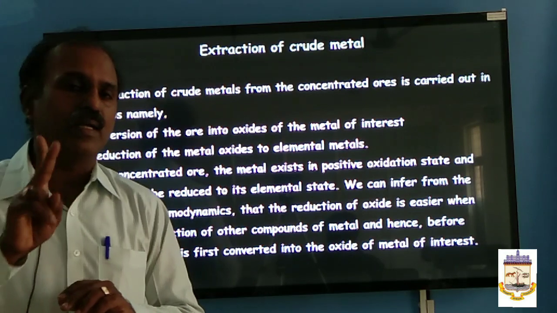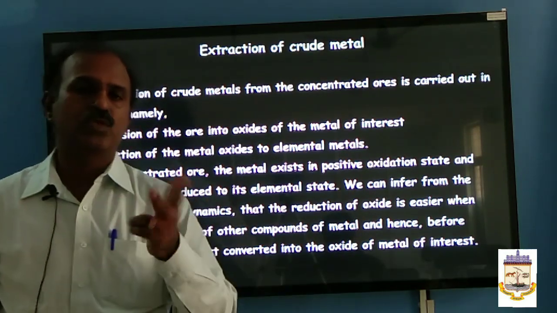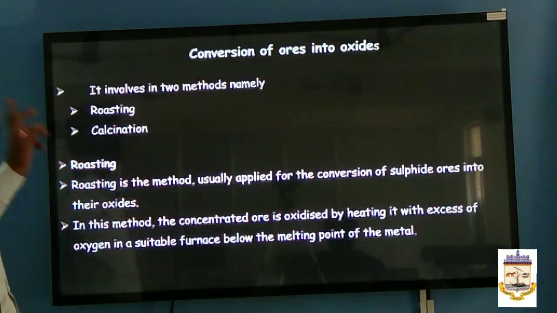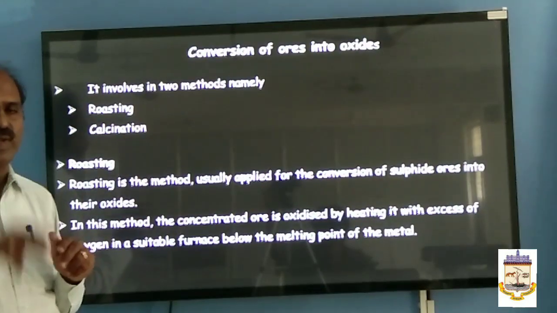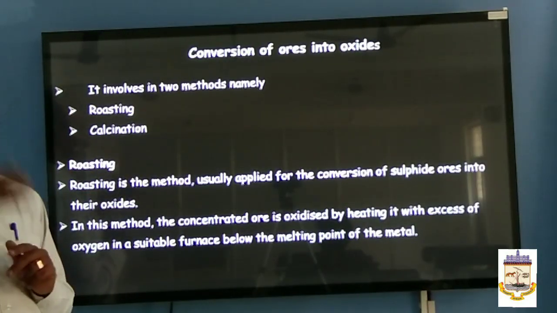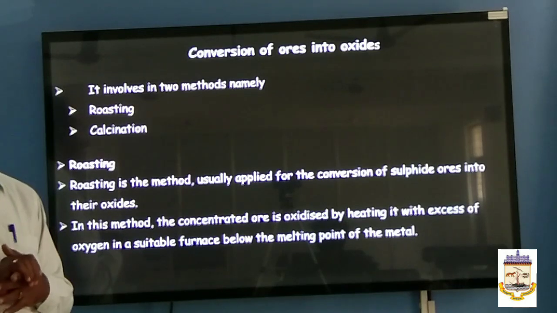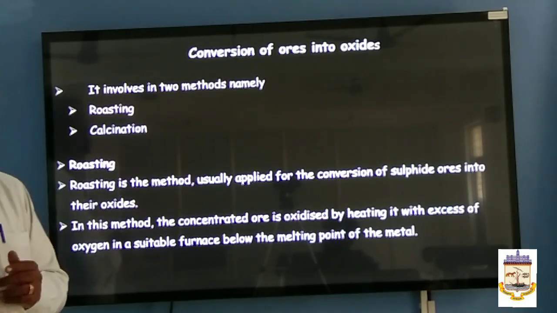This can be done in two ways. One is called roasting, another one is called calcination. Roasting and calcination are the two important ways you can convert the compounds of metal into oxides of metal, so that we can easily reduce the metal oxide into metal.